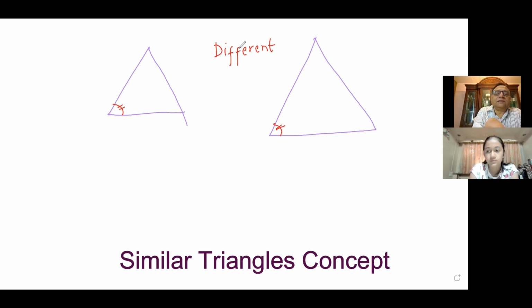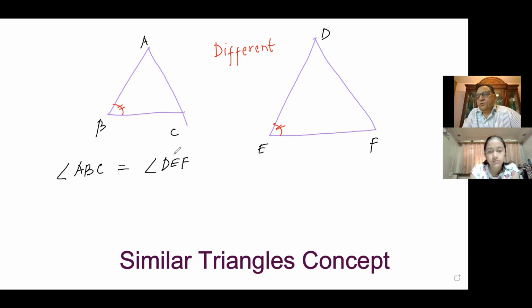Let me label the two triangles. Let me say this triangle is ABC, and that is DEF. Now, since I have made a marking, I can say angle ABC is equal to angle DEF. Correct? The two angles are equal. I could also write something like one dot here, one dot here. Exactly the same sign. Do you see this? It means these two angles are also equal.